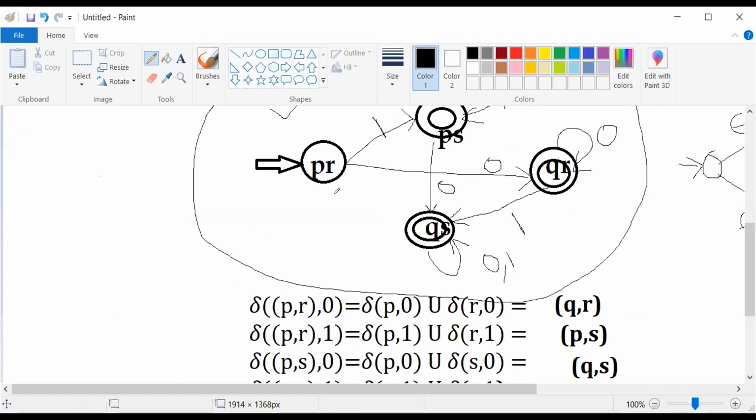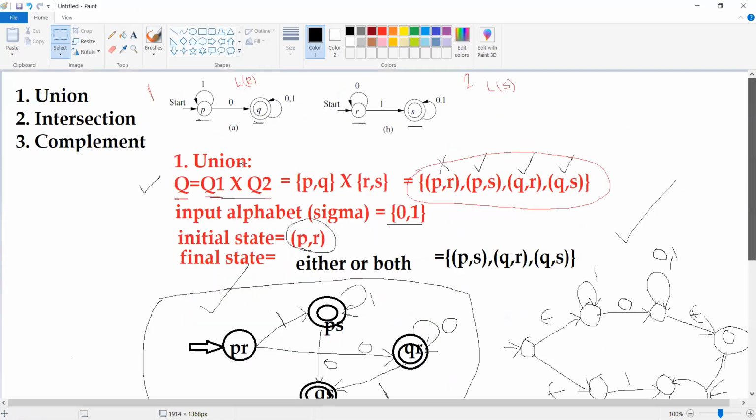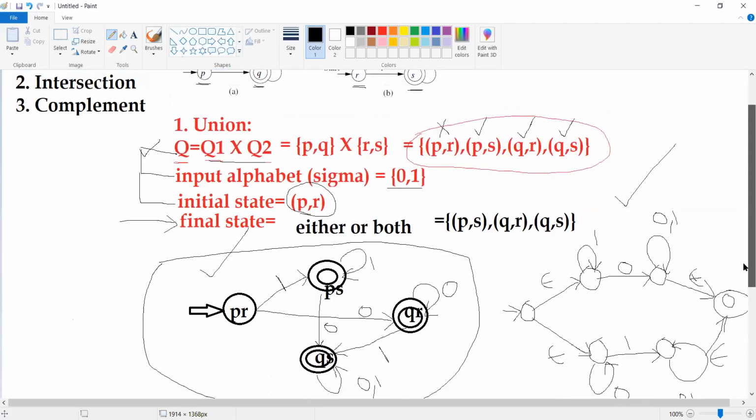Now when I want to do the intersection operation, everything is the same. The set of states is the same, the input alphabet is the same, the initial state is the same, and the transition functions are also the same. The only thing which is going to differ is the final state.